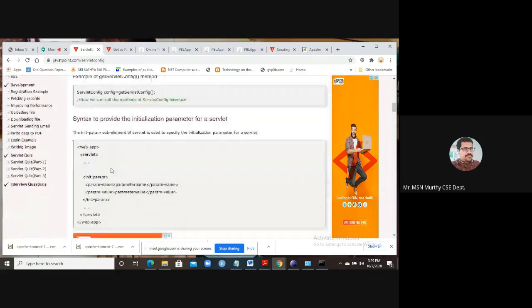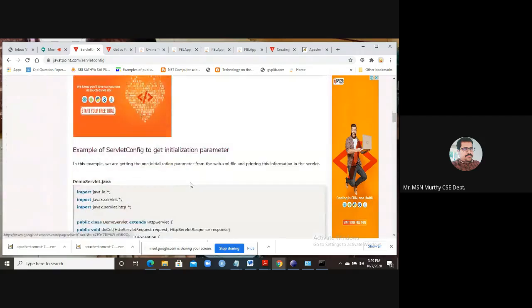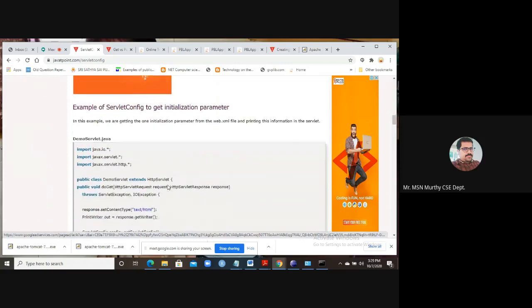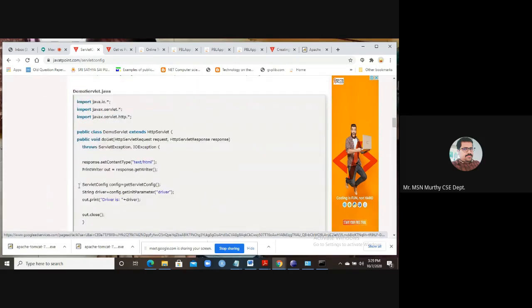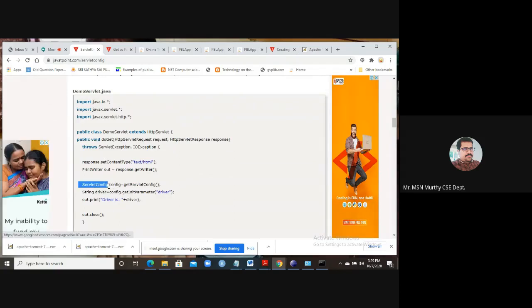If you want to retrieve information from the web.xml, there are initialization parameters, for example, parameter name and parameter value supplied. If you want to retrieve those parameters, you have to create the ServletConfig instance. Then you can retrieve the init parameters using the getInitParameter method.